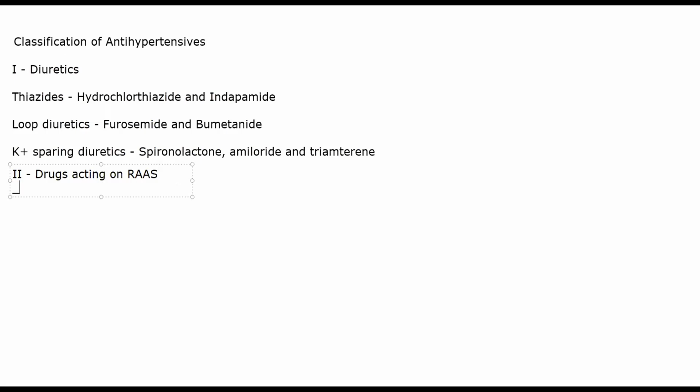Now in RAS, the first class that will come is your ACE inhibitors. Okay, ACE inhibitors we've discussed. So specifically, it is captopril, enalapril, and ramipril. These three are specifically very good in case of hypertension. Again, this is also mild to moderate type of hypertension.